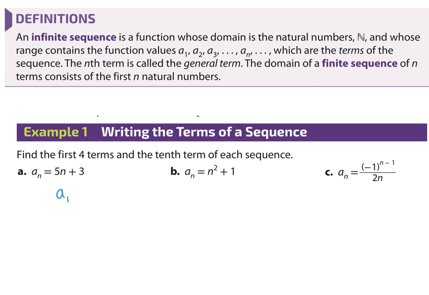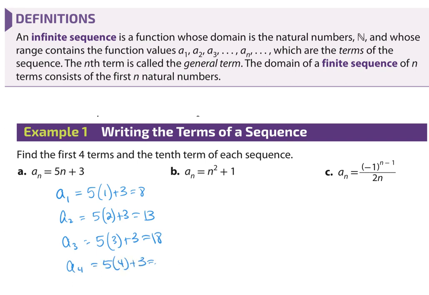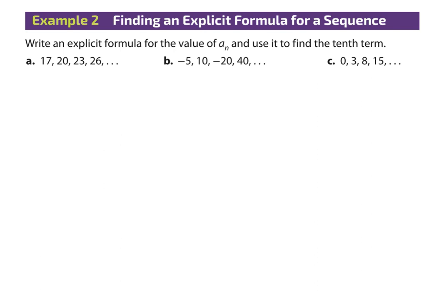But anyway, a sub 1 is going to be 5 times 1 plus 3. That is 8. A sub 2, that's 5 times 2 plus 3. A sub 3, 5 times 3 plus 3. And a sub 4, 5 times 4 plus 3. That is how you find terms in a sequence, right? Rather simple. Evaluate. Write an explicit formula for the value of a sub n and use it to find the 10th term, okay? So they've given us several examples here. You want to try to work it out to where you have just one base pretty much, where you don't have multiple n's, because that makes it more difficult.